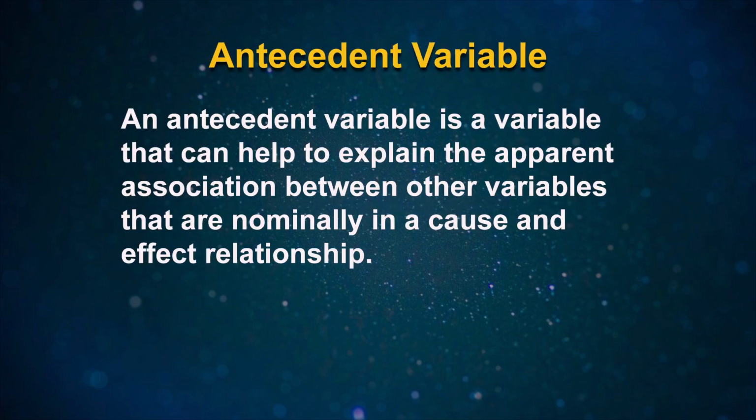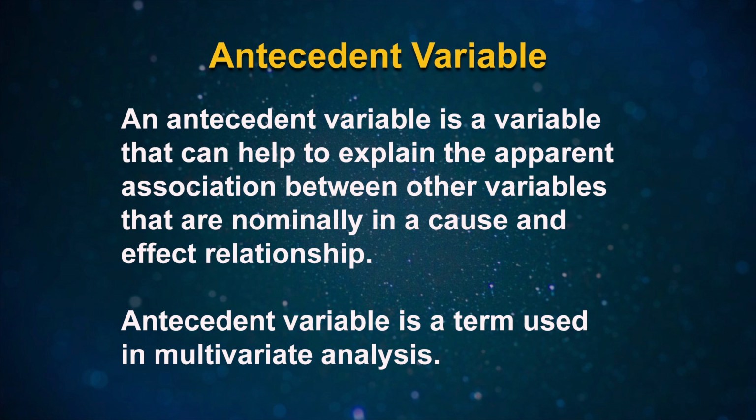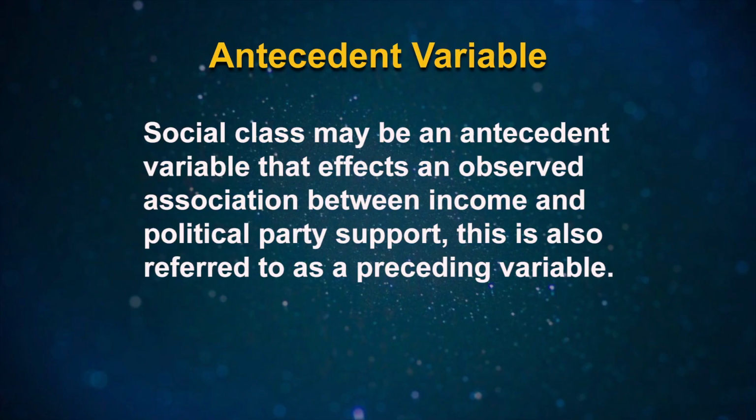Antecedent variables. An antecedent variable is a variable that can help to explain the apparent association between other variables that are nominally in a cause and effect relationship. Antecedent variable is a term used in multivariate analysis. It refers to any variable that explains an association between two variables by its earlier effect on the two variables. Thus, social class may be an antecedent variable that affects an observed association between income and political party support. It is also referred to as a preceding variable.